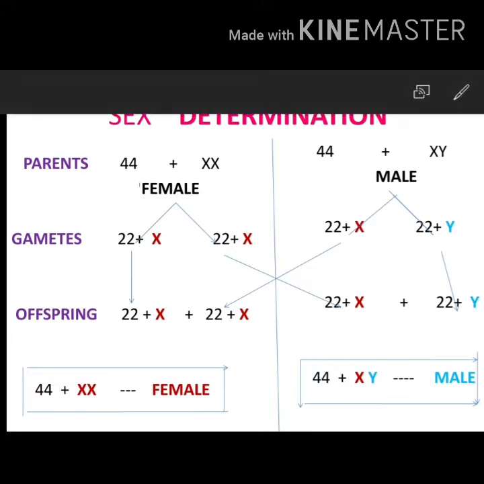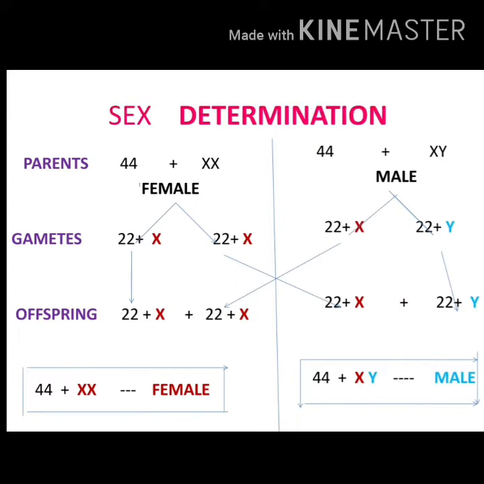The red color denotes the sex chromosome from the female. And the remaining 22 also pairs with the next X chromosome. So 22 plus X and 22 plus X. So all the eggs or all the ovums will be similar. They will have X sex chromosome.